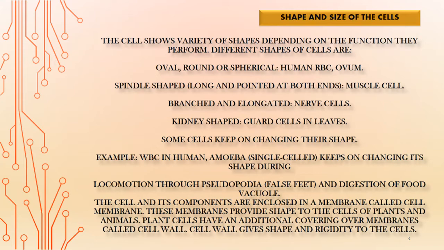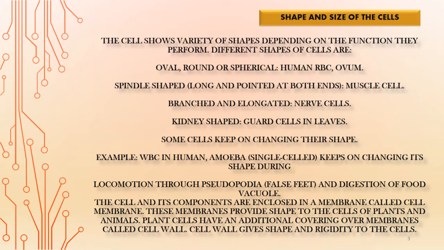Some cells which keep on changing their shape are WBC in human beings, that is white blood cells. Amoeba, which is single celled, both these cells keep on changing their shape during locomotion through pseudopodia, which is false feet, and during the digestion of food vacuole.